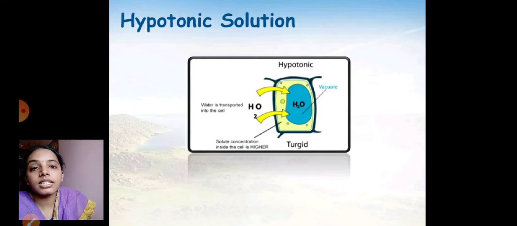When the cells are kept in a hypotonic solution, the water concentration is more in the external media than in the cell. So the movement of water molecules occurs inside. That means it was showing endosmosis. Here, when the cells are kept in hypotonic solution, due to endosmosis, the cells become turgid. That is, it was showing a swelling condition.